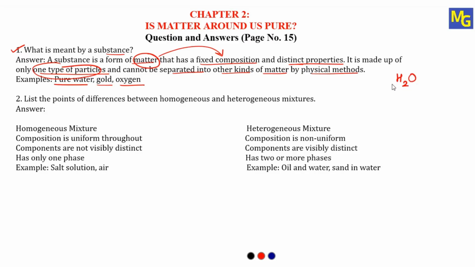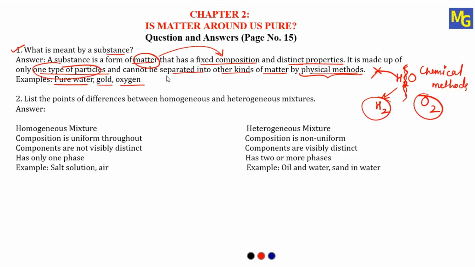When you take pure water, it is called a substance, and you cannot separate it again by a physical method. If you separate it by using chemical methods, we will get hydrogen and oxygen elements. We are going to get different elements, we will not get water. So remember, a substance is always pure and we cannot separate it by simple physical methods. If I take H2O water and want to separate it, I cannot use physical methods. I have to use chemical methods, and by using these methods, I can separate it into hydrogen and oxygen.